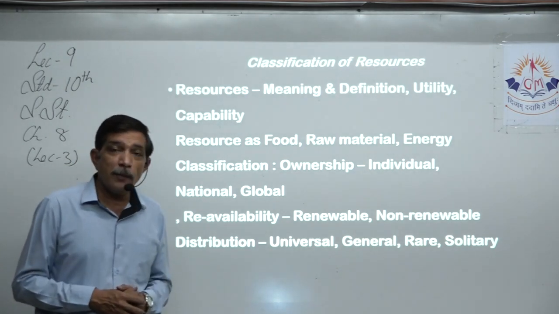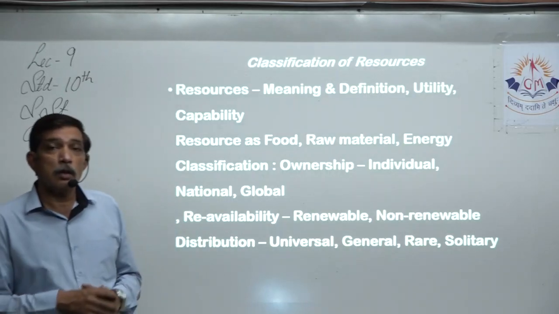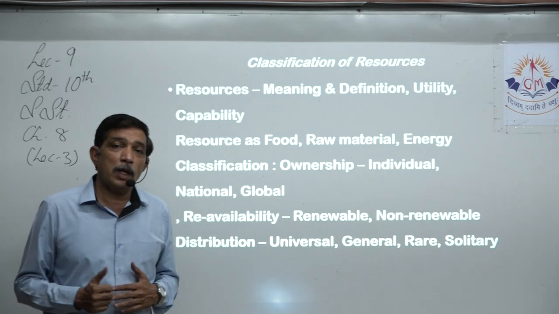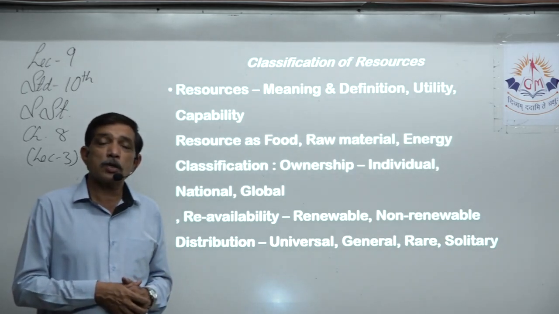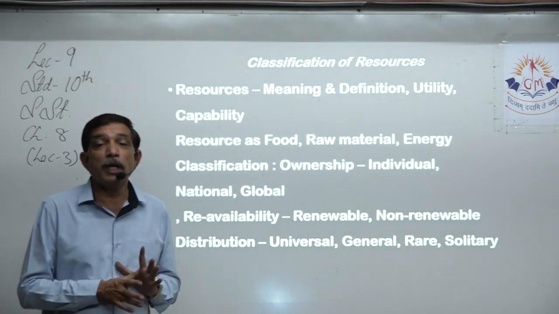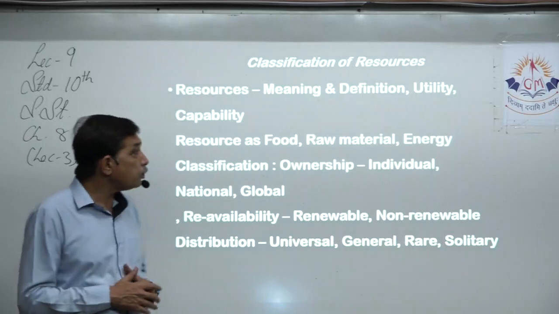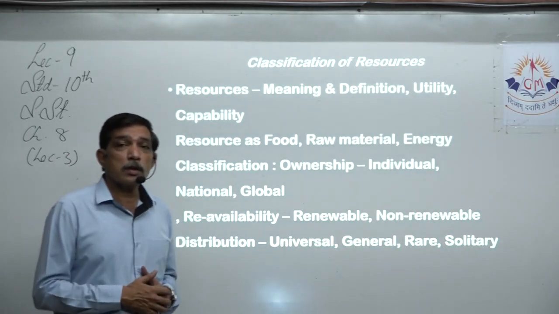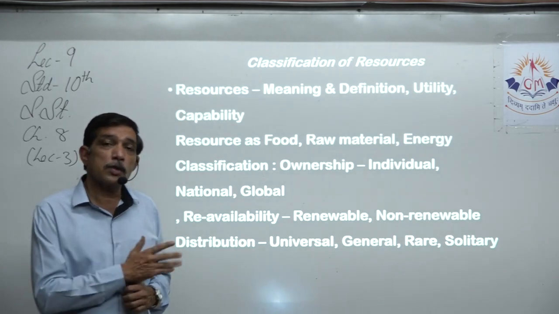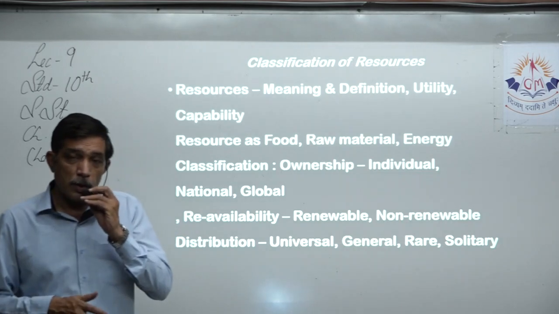Same way, raw material. Lots of industries are dependent on nature for their raw material. For example, if we want iron, then we are dependent on the soil which has lots and lots of iron ore, rich in the mineral iron. Same way, we are dependent on the ocean for producing salt. The seawater is used for producing salt. Salt is then used as one of the important ingredients in our food.